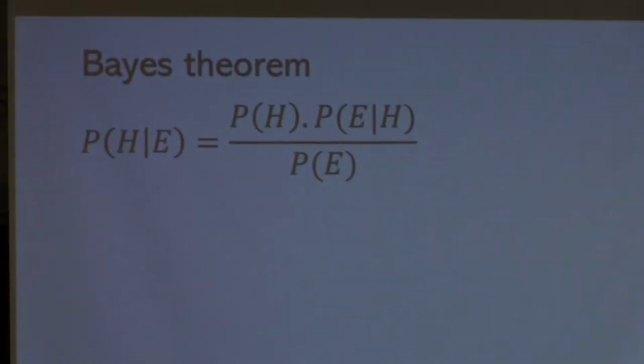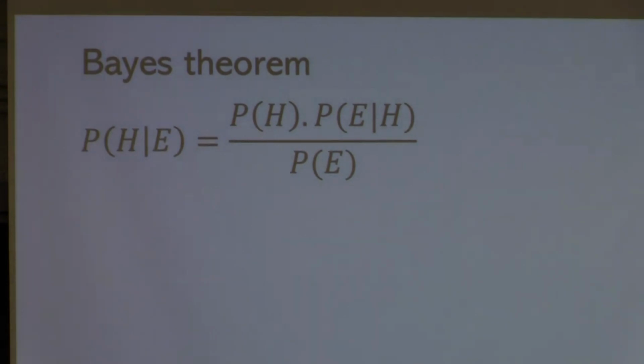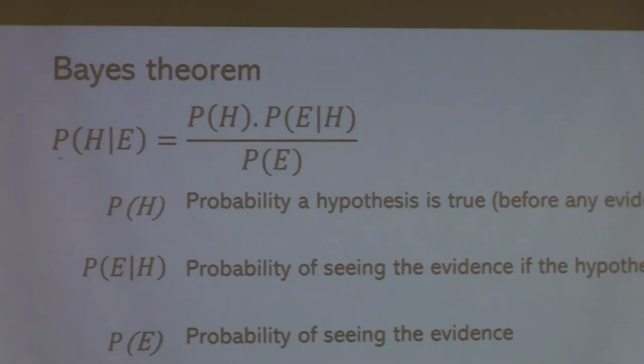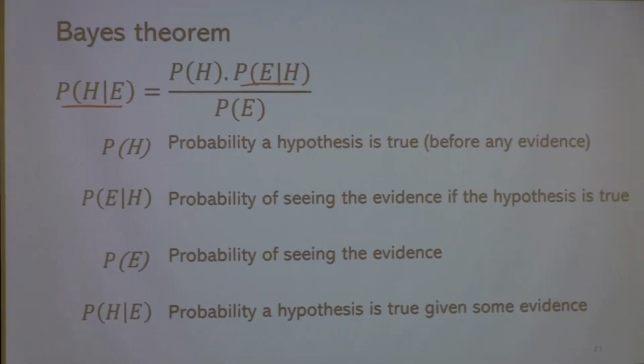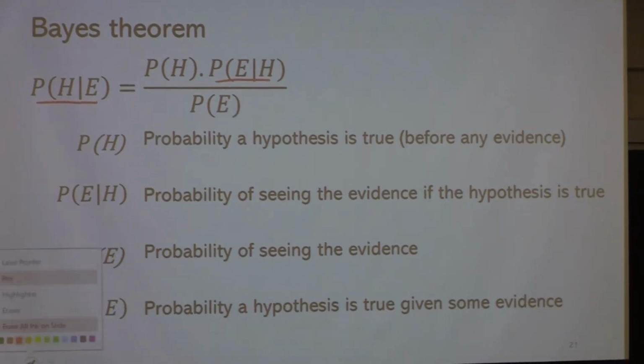All right, so now let's see how this is connected to Bayes' theorem. Pretty much what we did was using Bayes' theorem without really using the formula. So with Bayes' theorem, what we have on the left is called the posterior, and this is the prior.